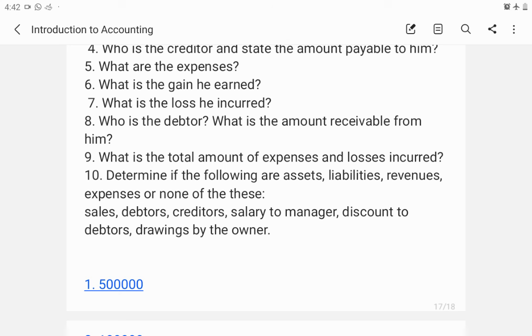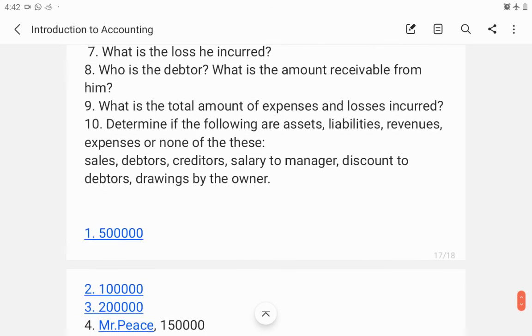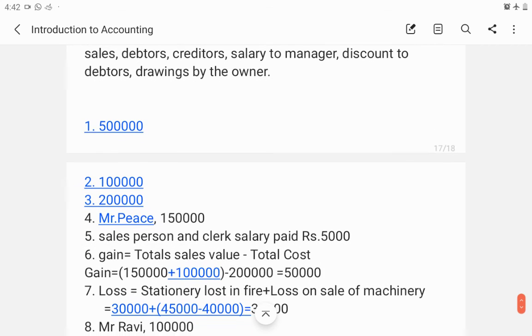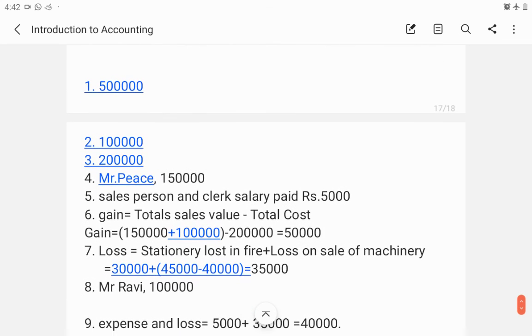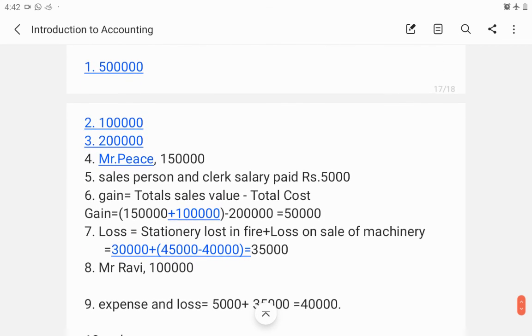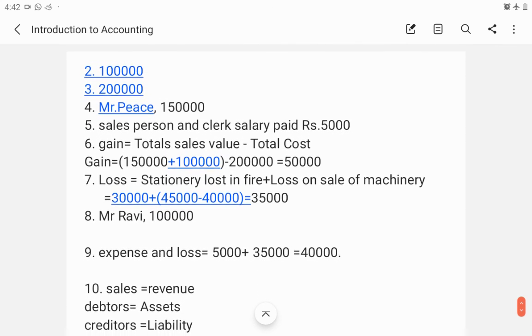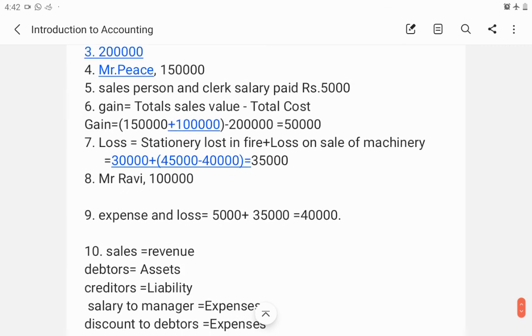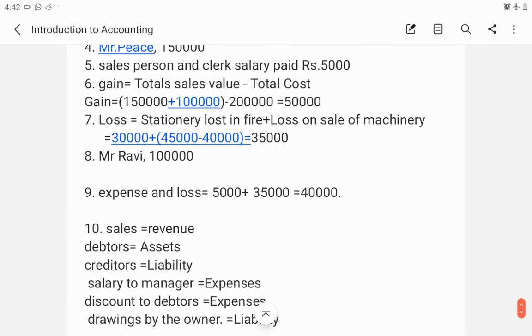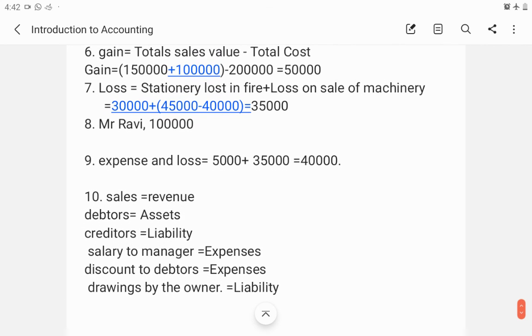And the answers are given below. The answer of the first question is 5 lakh, the second question 1 lakh, the third question 2 lakh, and it goes like this. So read the question, try to answer it and then check the answers. So these are the answers.